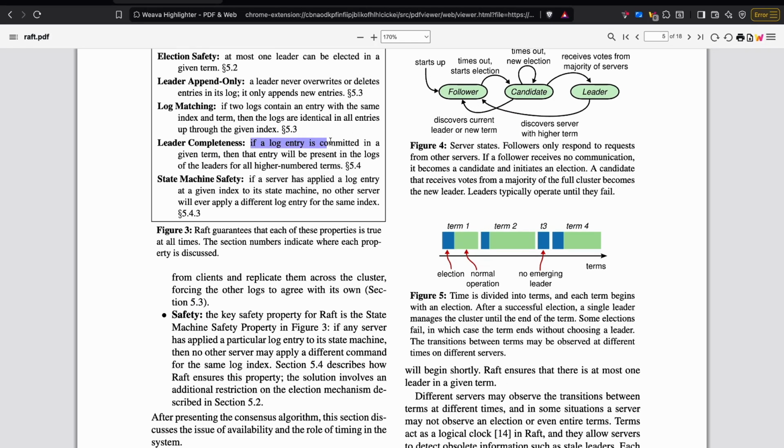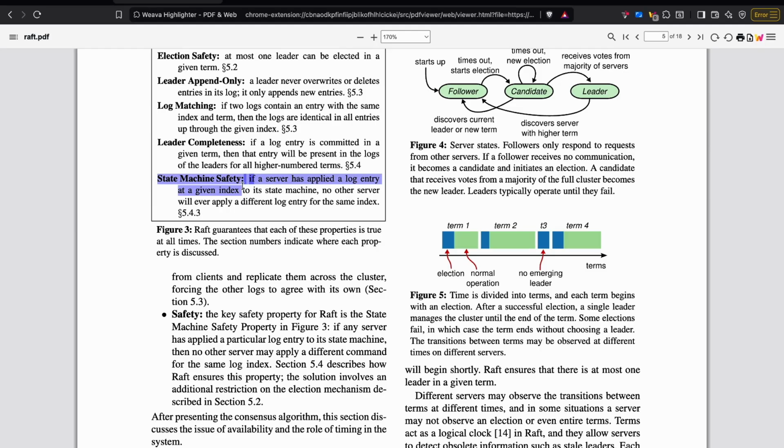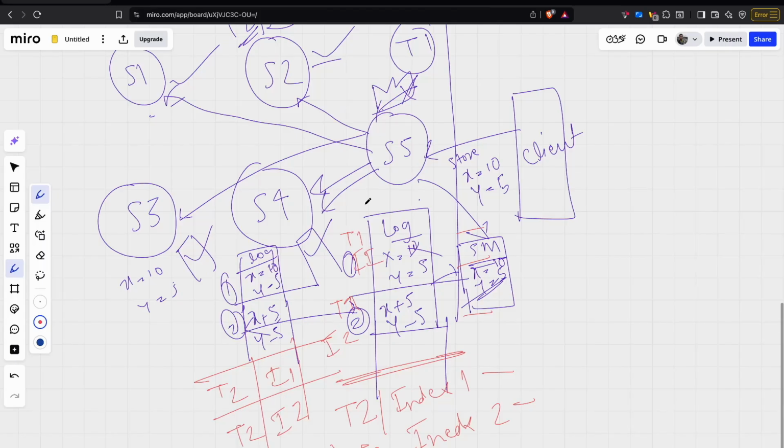Leader completeness: if a log entry is committed in a given term, then that entry will be present in the logs of the leaders for all higher numbered terms. We can skip this for now. This can get confusing. And state machine safety says if a server has applied a log entry at a given index to its state machine, no other server will ever apply a different log entry for the same index.